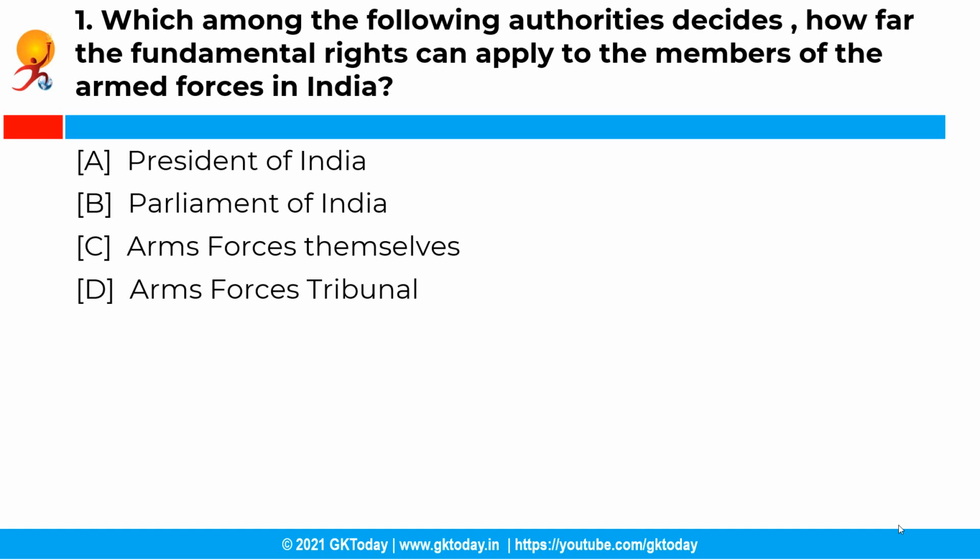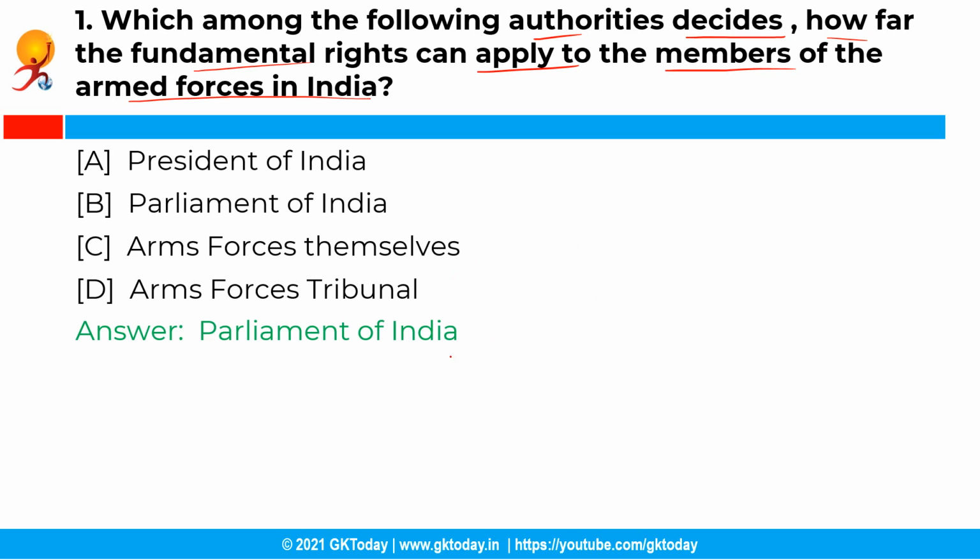So our first question is, which among the following authorities decides how far the fundamental rights can apply to the members of the armed forces in India? Your options are as given below. And the correct answer is option B, that is Parliament of India.